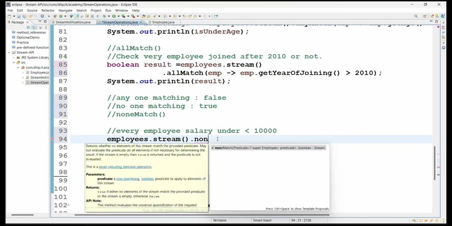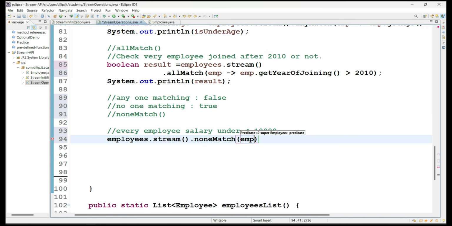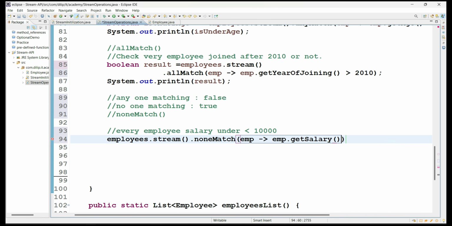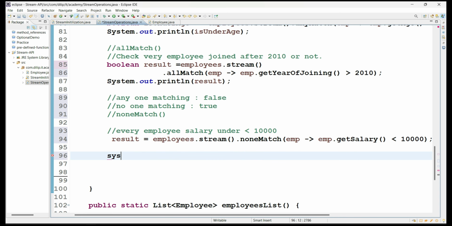Okay, let me take noneMatch, and what is the object it contains? Internally employee objects, and with employee dot, we are applying the predicate on which property. It's all about the salary property. And we have to verify whether every employee is under 10,000 or not. So let's see the result. I'm just taking a result variable and let me print the result now.